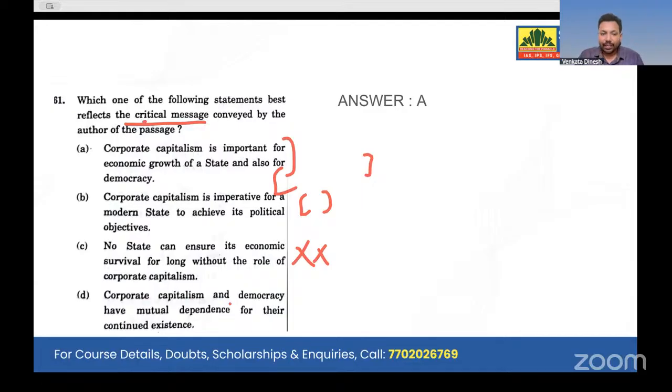Corporate capitalism and democracy have mutual dependence for their continued existence. See, for example, option D, you may go with option D, but option A is there in the passage and that is what is conveyed throughout the passage. We need the help of corporates. So rather than going with a narrow option or the wrong option, going with the safer option is much safer. Okay.